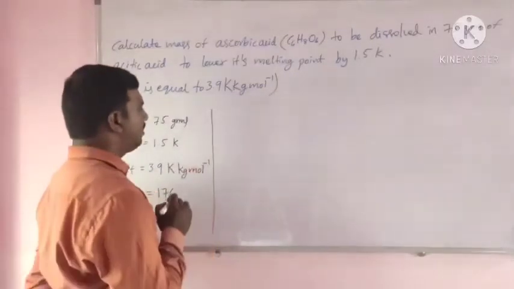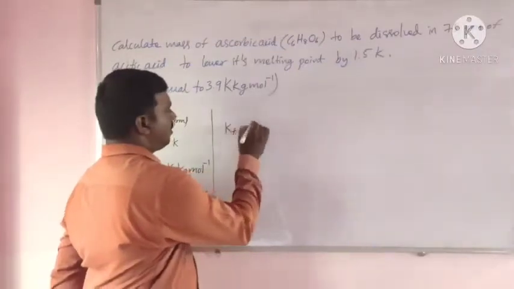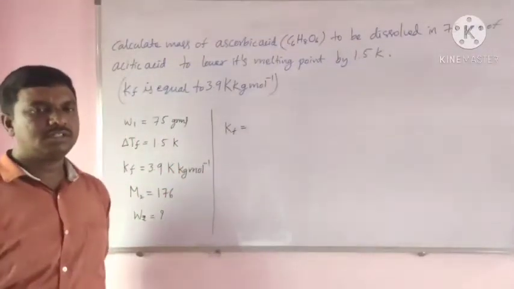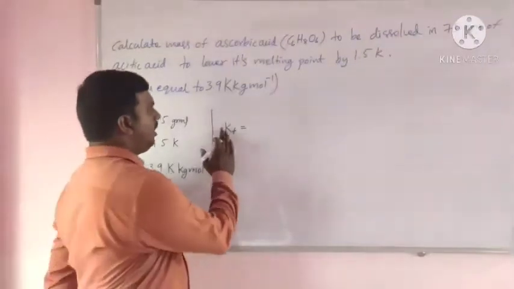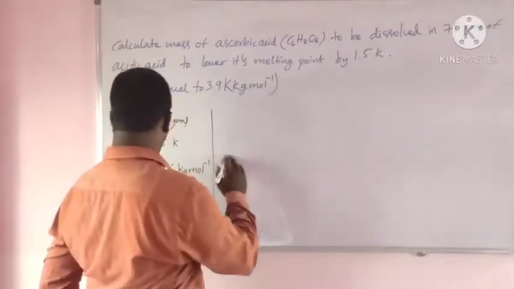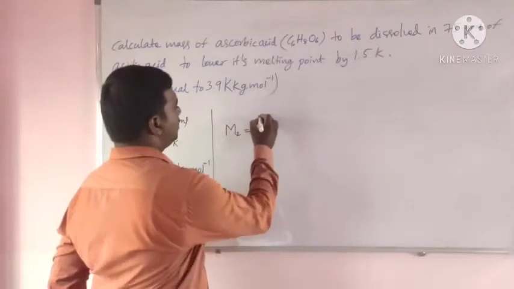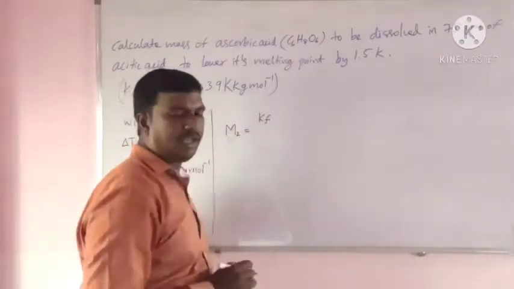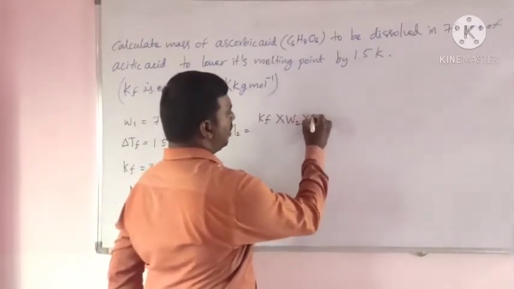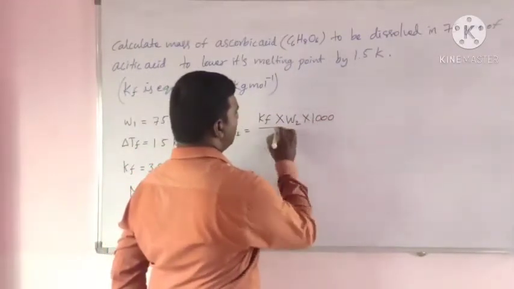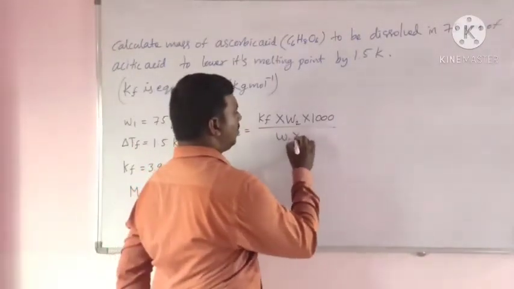We know that M2 is equal to Kf into W2 into 1000 by W1 into delta Tf.